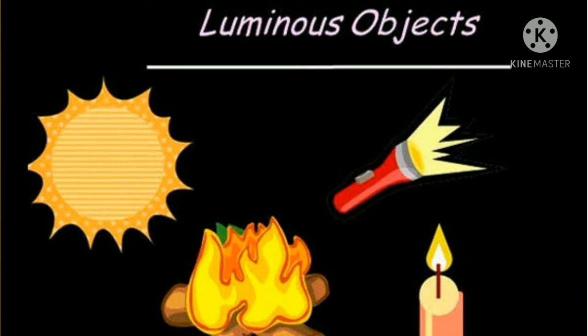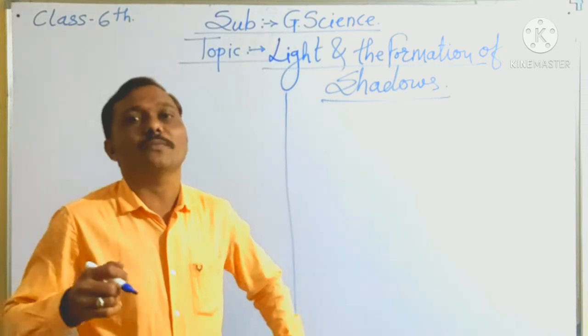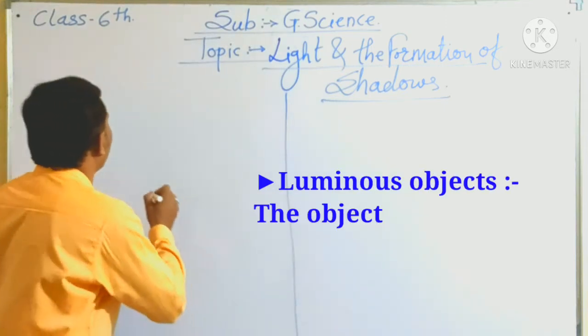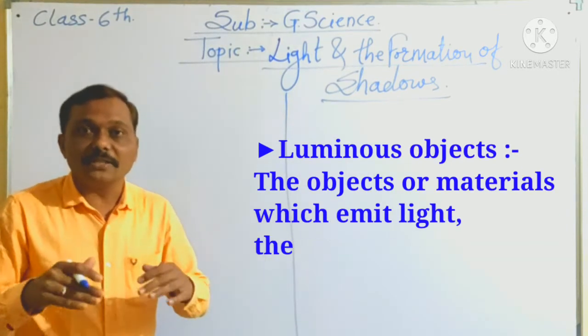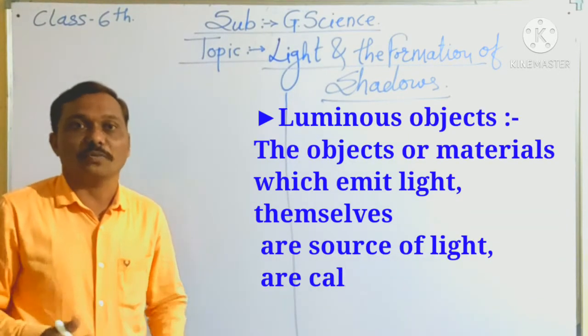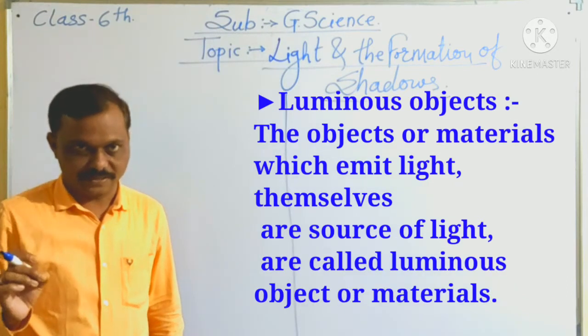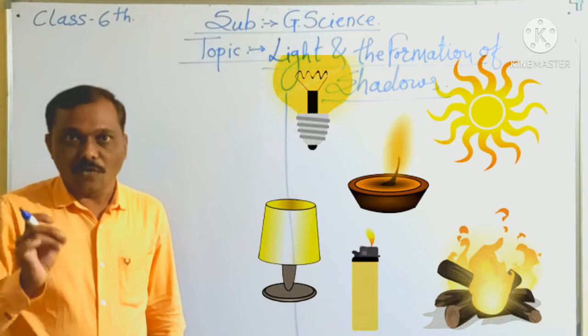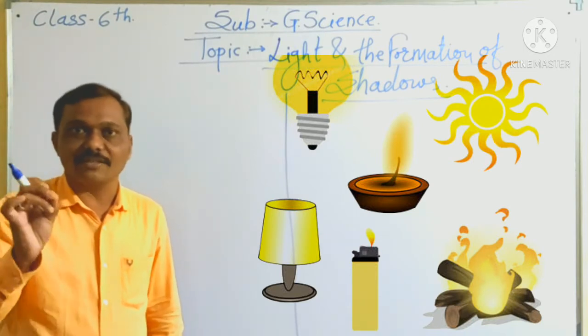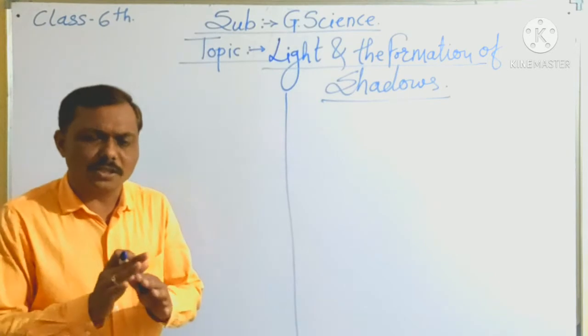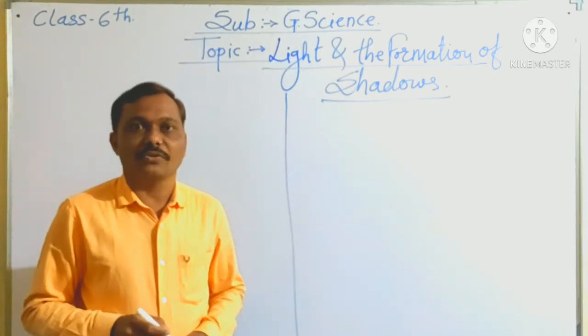So sun, candle, torch, mobile screen, television, fire, etc. There are so many things that emit light themselves. They are called luminous objects. So what is meant by luminous object? The objects that emit light themselves are called luminous objects. So sun is a luminous object. Candle is a luminous object. Fireflies are also luminous objects. Anglerfish, also luminous object, etc. There are so many examples we can give here.